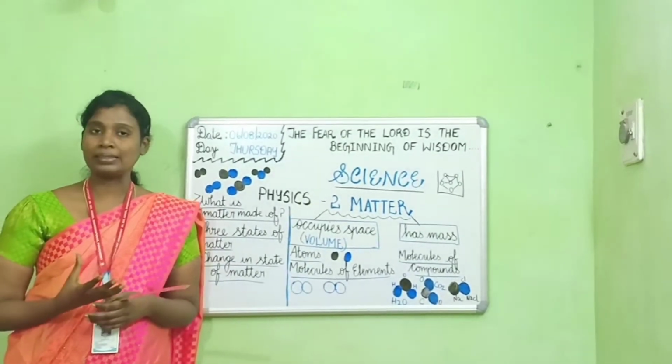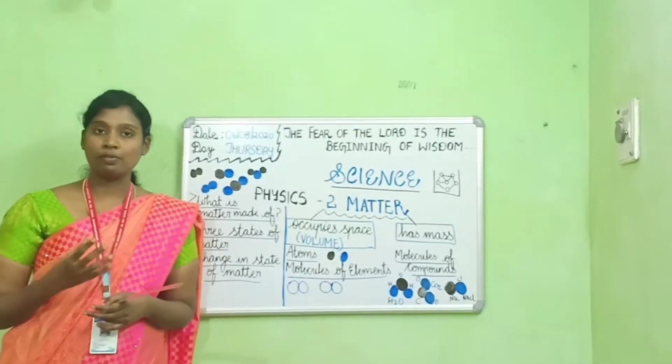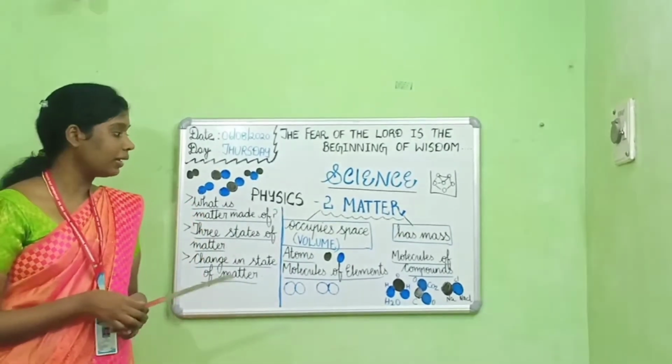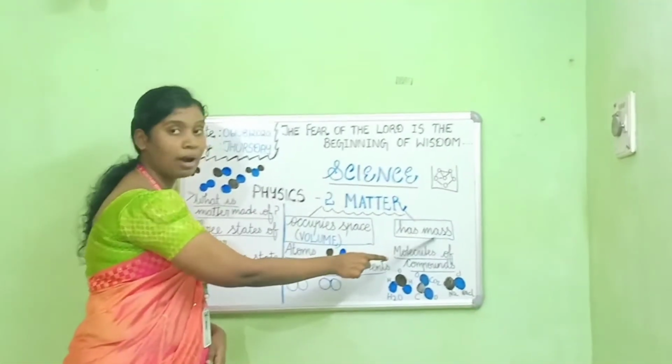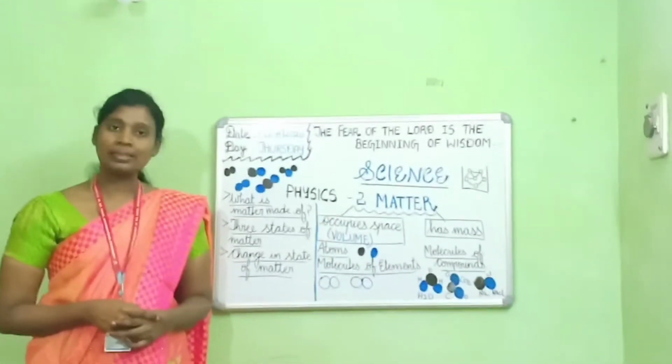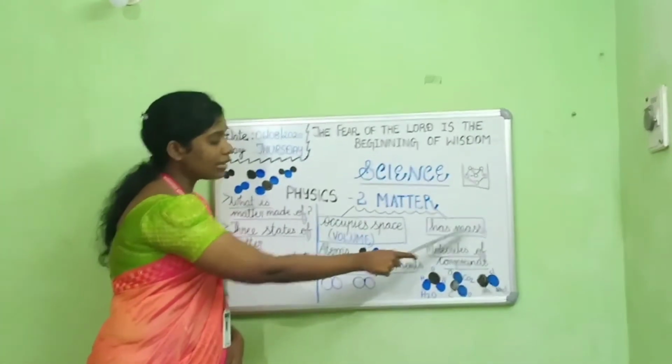And this matter has 2 important components in it. That's why matter is defined as anything that occupies space and has mass. So what is matter? Matter is anything that occupies space and has mass.